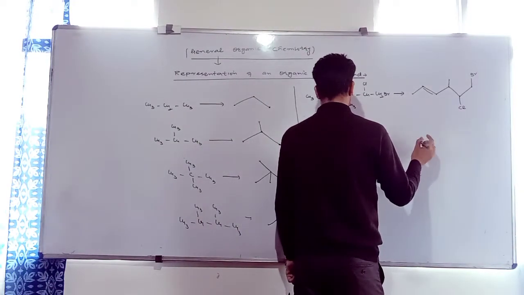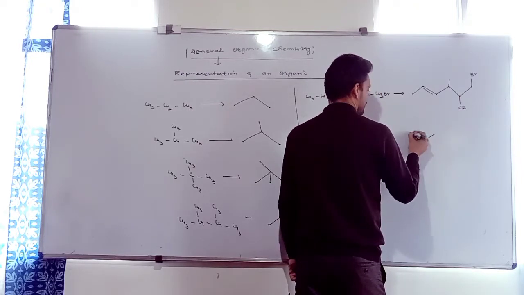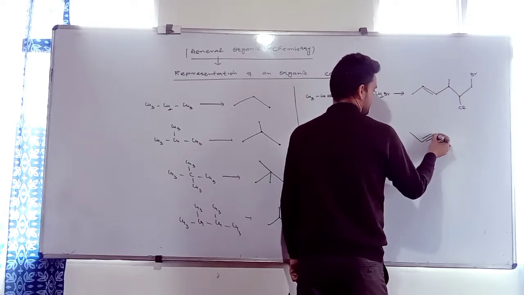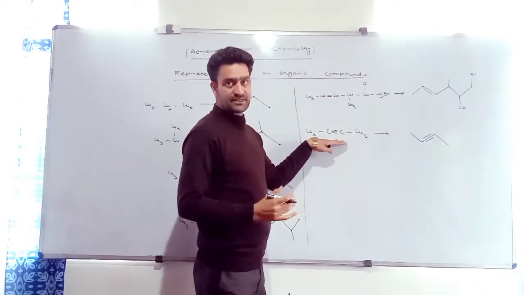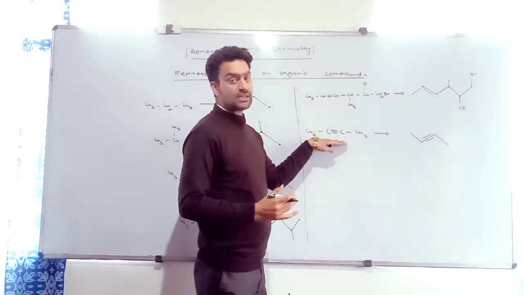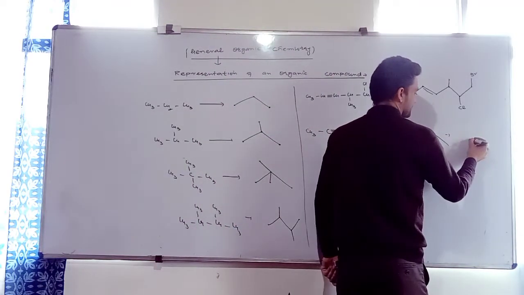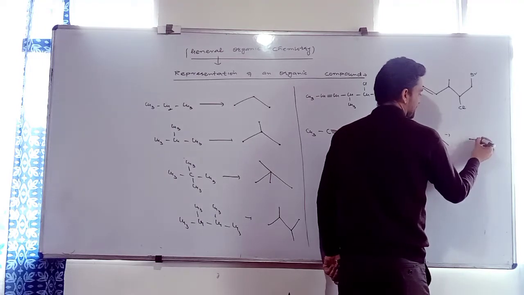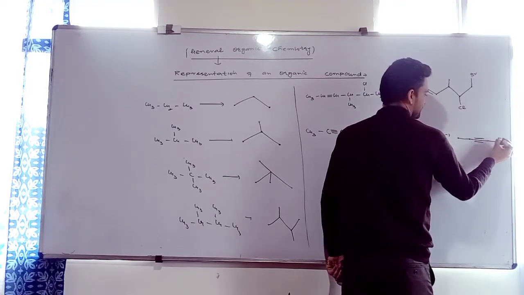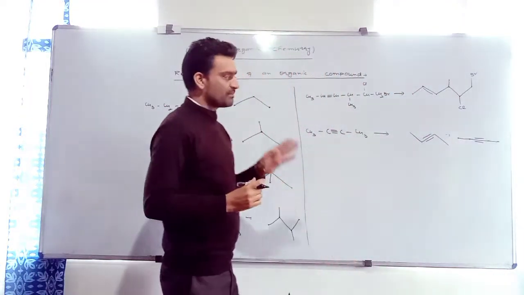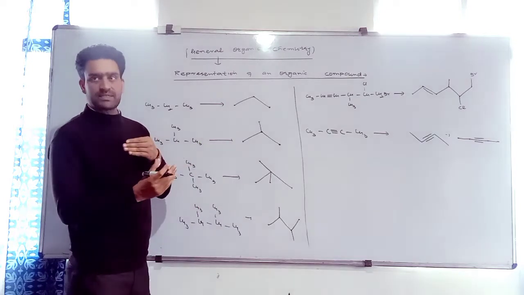What will be the bond line notation? I won't be able to put the bond line notation straight, it's a triple bond. But it is straight, right? Because we have to maintain the bond angle of 180. Keep the triple bond between them, then one carbon, then one carbon, because the bond angle is 180 and the surrounding carbons must be straight.